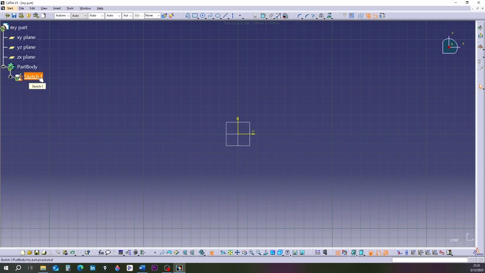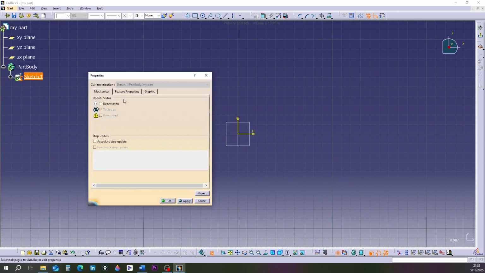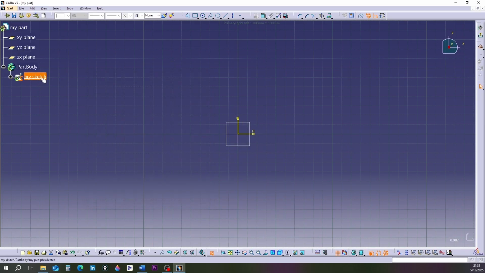Change the Sketch 1 name to My Sketch. Bring the Profile toolbar onto the screen.